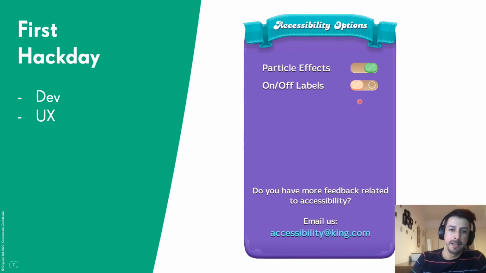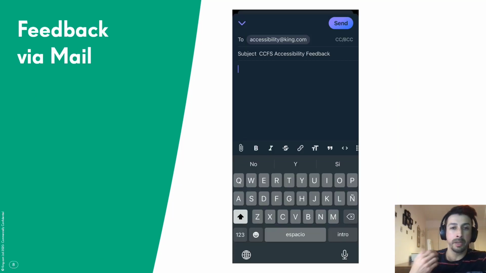But then we had a lot of empty space, so it was like, okay, what else can we put here? I thought that, since the community feedback was so good, maybe we should add an email so they can send us more feedback. So we created this accessibility at King email, and the three of us had access: Juliet, Ed, and myself. The idea is that players tap on it and it will have the to and the subject automatically filled in. It will send the email to accessibility@king.com, with the subject around accessibility feedback.